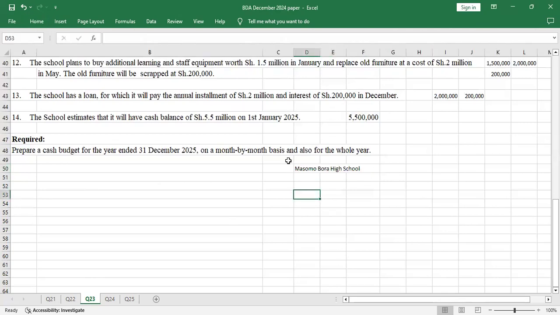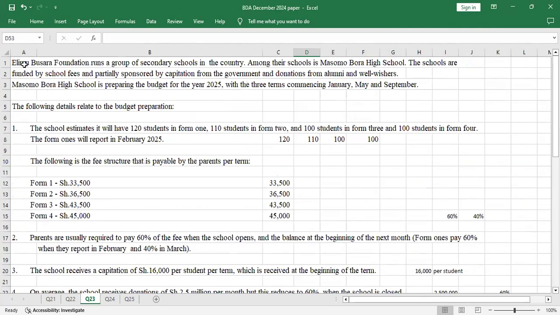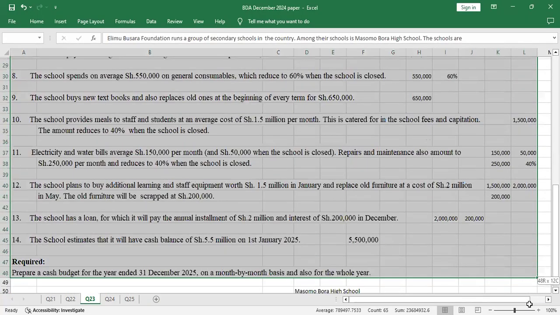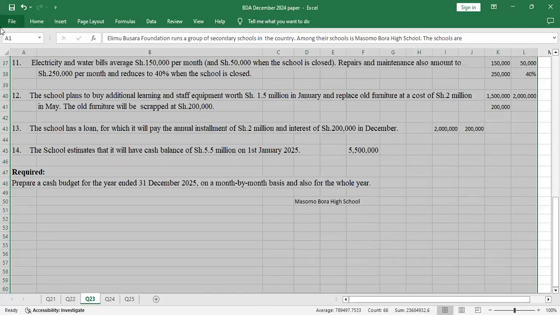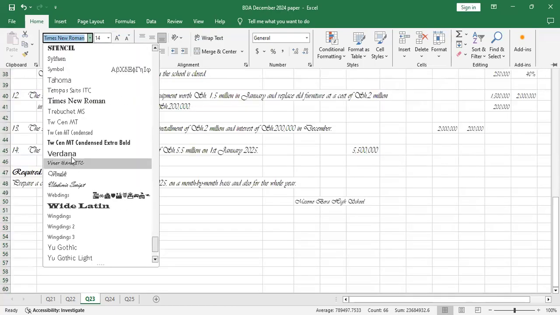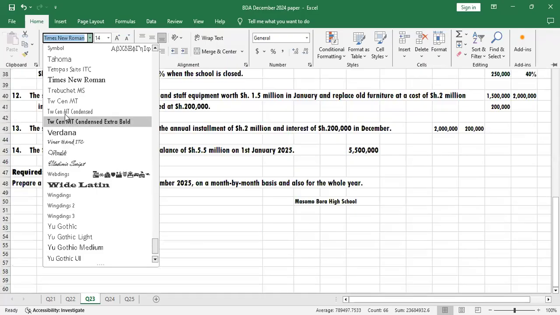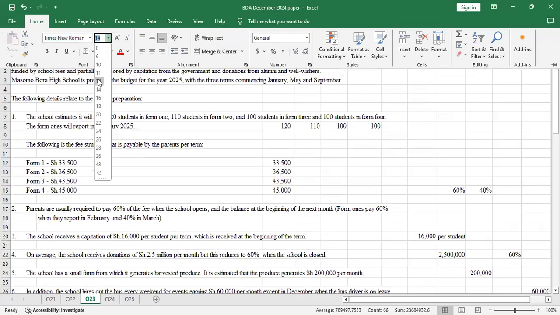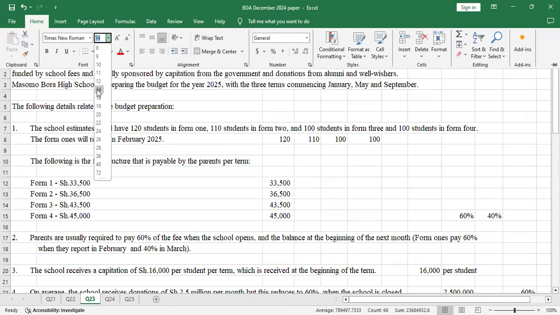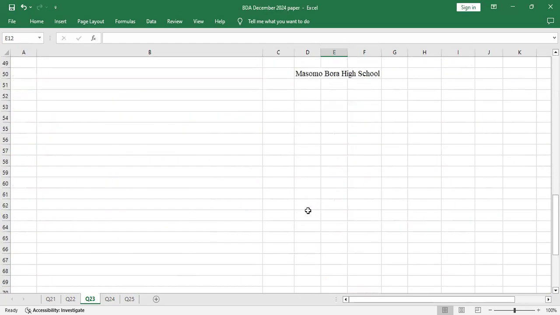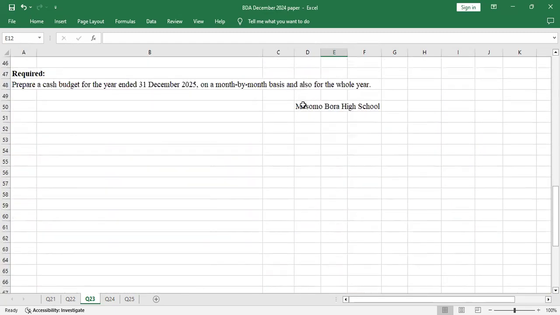Just allow me to highlight all this so that I can change it to Times New Roman and change the font size. 12 is small, let me do it at 14. Yeah, that's okay. We love Masomo Bora High School.